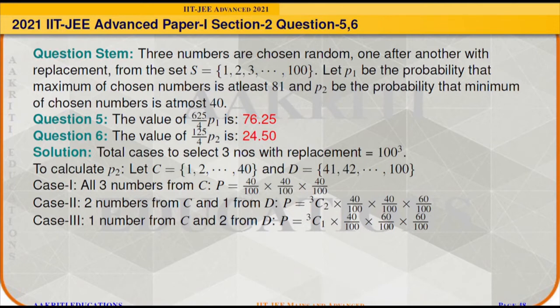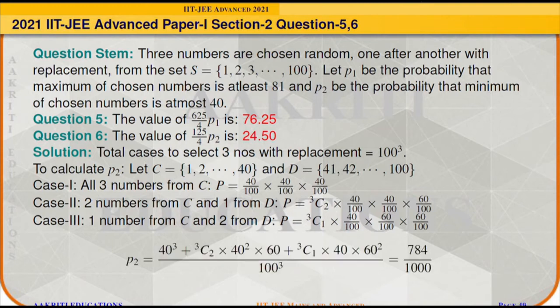And similarly in case 3, where we have to pick one number from set C and two numbers from set D, so the possible arrangement will be 3C1 and corresponding probability of these numbers to pick from corresponding sets will be 40 by 100 times 60 by 100 times 60 by 100.